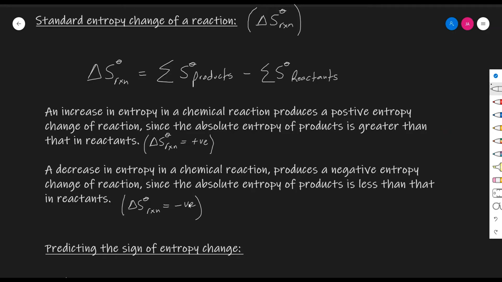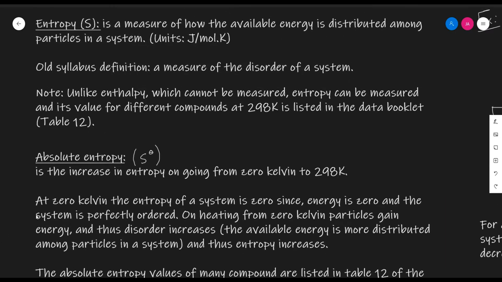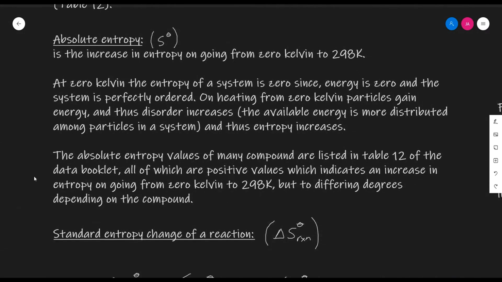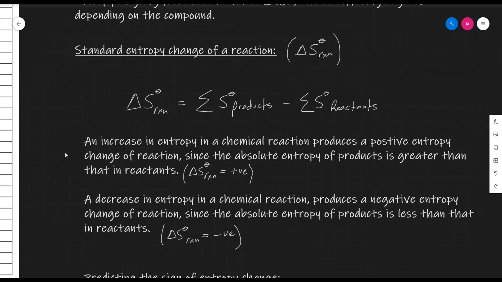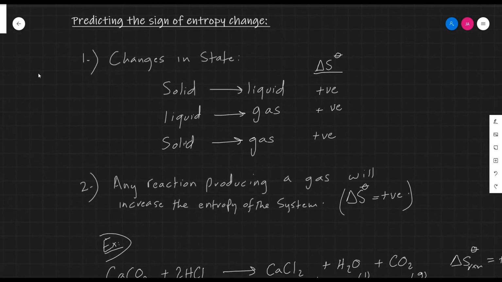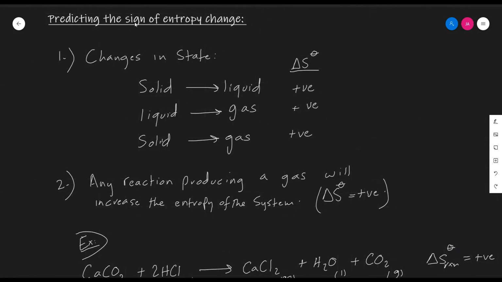If you expect a chemical reaction to have an increase in entropy, as we will cover in the next section, then the entropy change of the reaction should be a positive value once calculated, and vice versa. One can easily predict the sign of the entropy change of a reaction using the following rules that I've listed over here, in this section: predicting the sign of entropy changes.